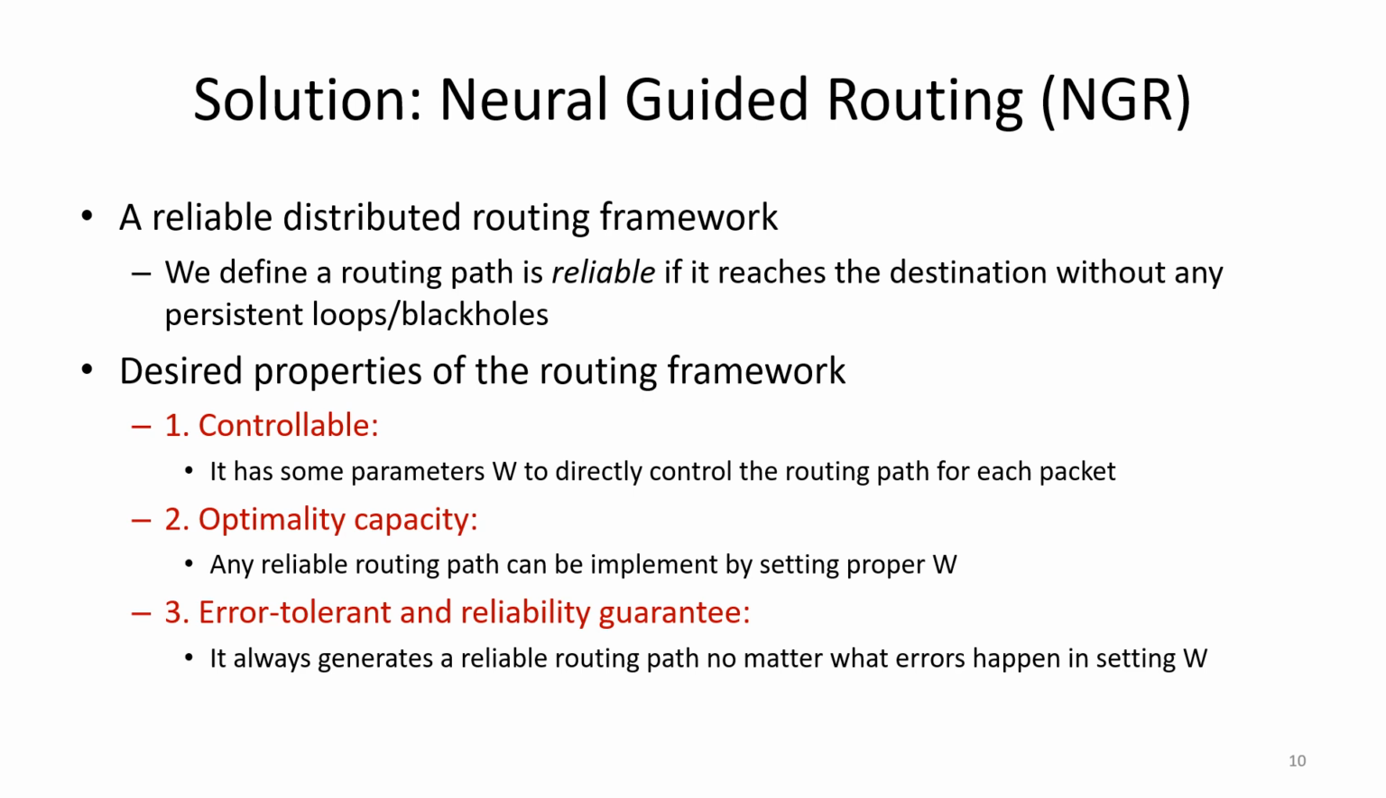There are three key desired properties of the routing framework. First, it should be controllable. That means it has some parameters to directly control the routing path for each packet. Second, it should have the optimality capacity. That means any reliable routing path can be implemented by setting proper parameters. Third, it should be error tolerant and also have the reliability guarantee. That means it can always generate a reliable routing path no matter what errors happen in setting the parameters.